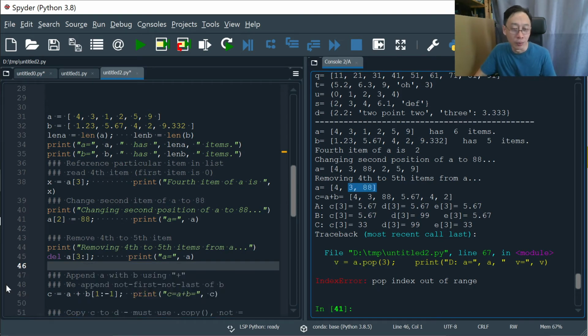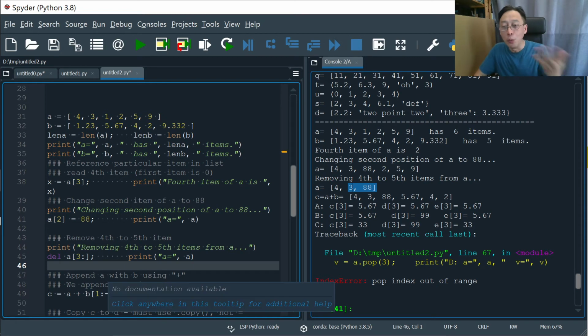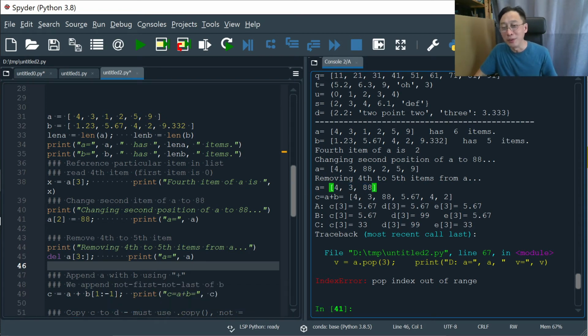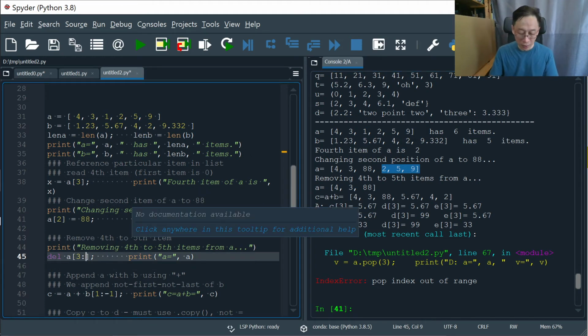But up to here, we were trying to demonstrate a pop, and there's not sufficient items here for the pop to happen. But up to here, it is correct that we don't see anything else after the 88. Yeah, because that is okay, that's understandable, and we shouldn't see any problem here.